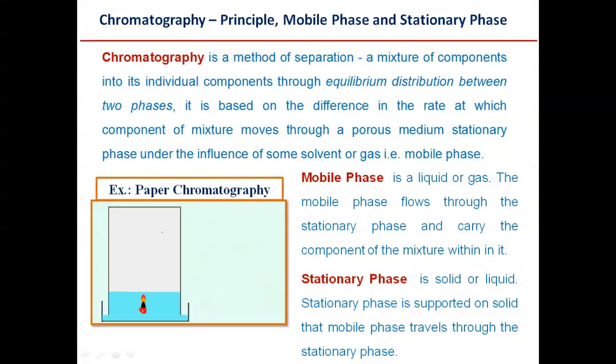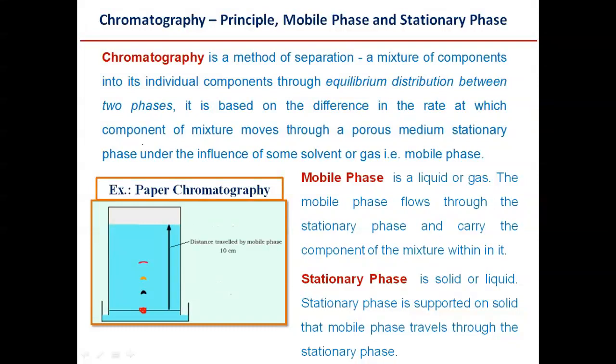So here it is a solid. The stationary phase is supported on a solid, and the mobile phase travels through the stationary phase. So it is a solid or liquid. The stationary phase is supported on a solid, and the mobile phase travels through the stationary phase. So we have three terms here.